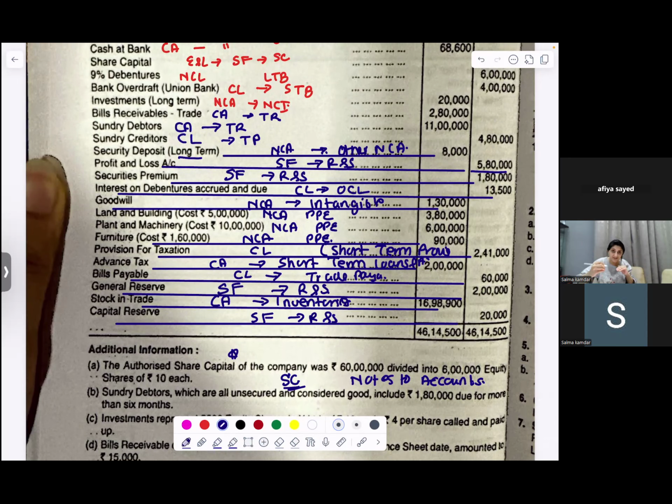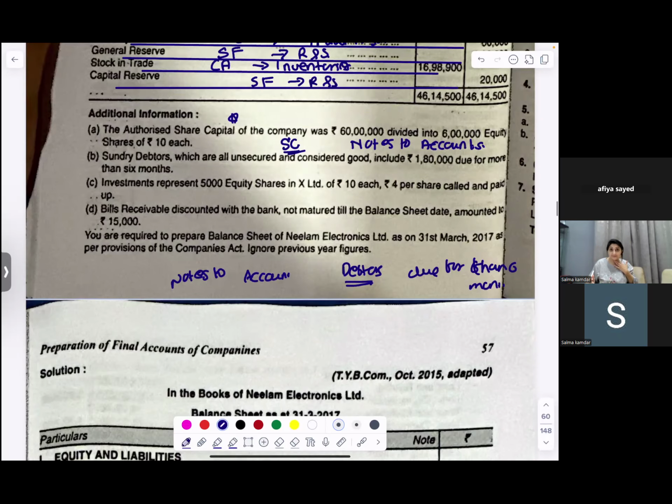You're going to have your bills receivable and your trade receivable as debtors. Your total debtors are 11 lakh. In this, you are going to show debtors of more than 6 months separately, which are 1,80,000, and your other debtors separately.